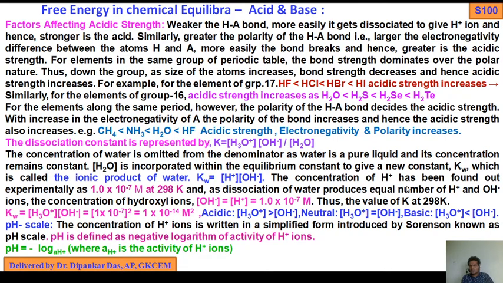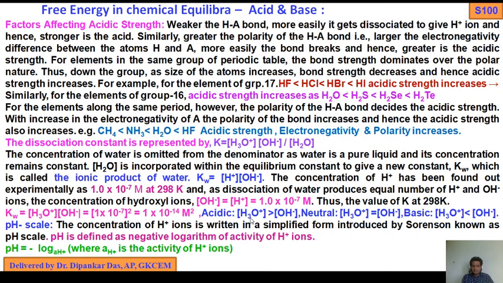It has been found experimentally that the concentration of H plus is 1 into 10 to the minus 7 molar at 298 Kelvin or 25 degrees centigrade. As dissociation of water produces an equal number of H plus and OH minus ions, Kw equals 1 into 10 to the minus 7 whole squared, equals 1 into 10 to the minus 14.